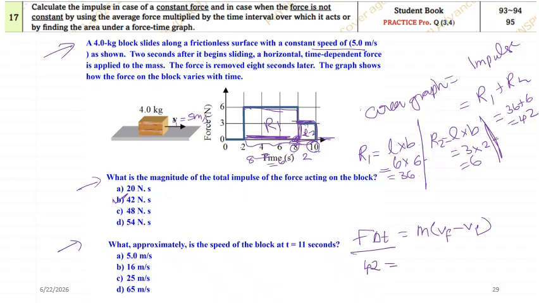And mass is given, it's 4 kg, and V final we do not know, put x, and V initial we know, that is 5. Okay, so it will be approximately how much? It will be around 15.5, which will become 16. So which will be the correct answer? 16 will be the correct answer.